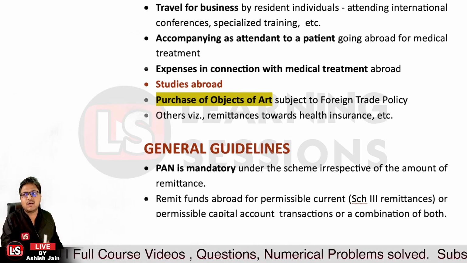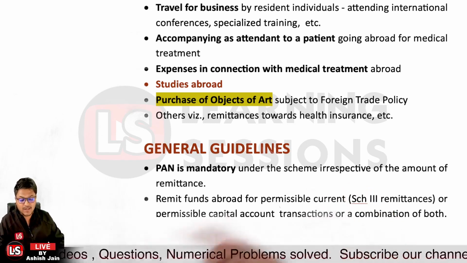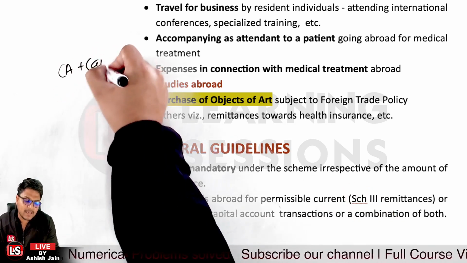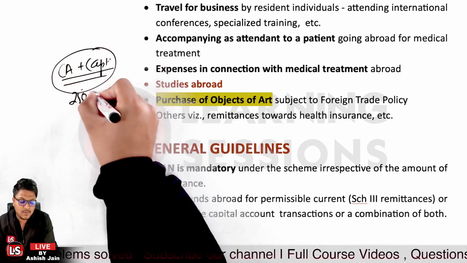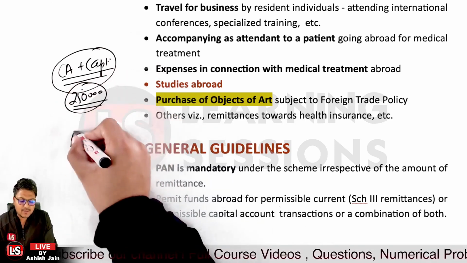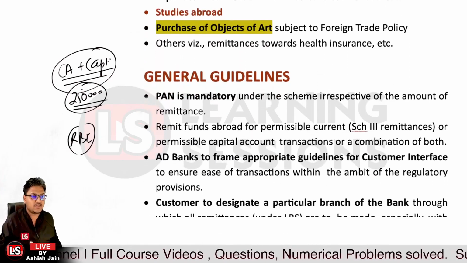And if you're going to remit abroad, it can be a combination of current account transactions, or a combination of both capital account transactions and current account transactions, but the aggregate amount must be a maximum of 2,50,000 USD. And if it is going to exceed that, RBI approval is to be taken. Prior approval from the Reserve Bank of India is to be taken. That is the case related to it.